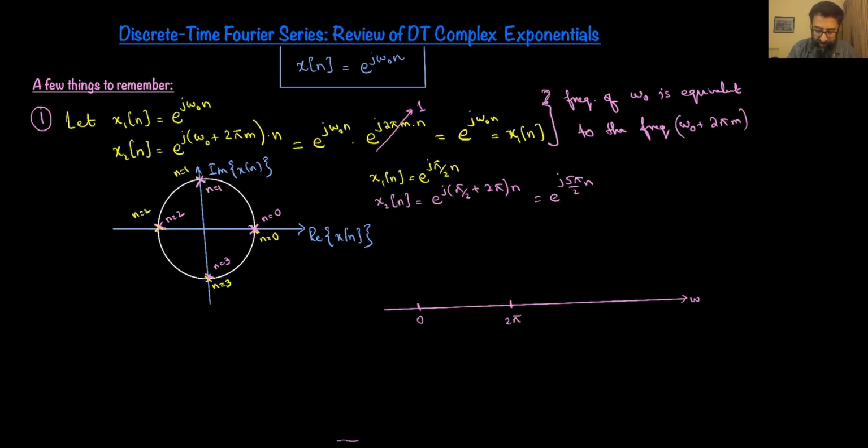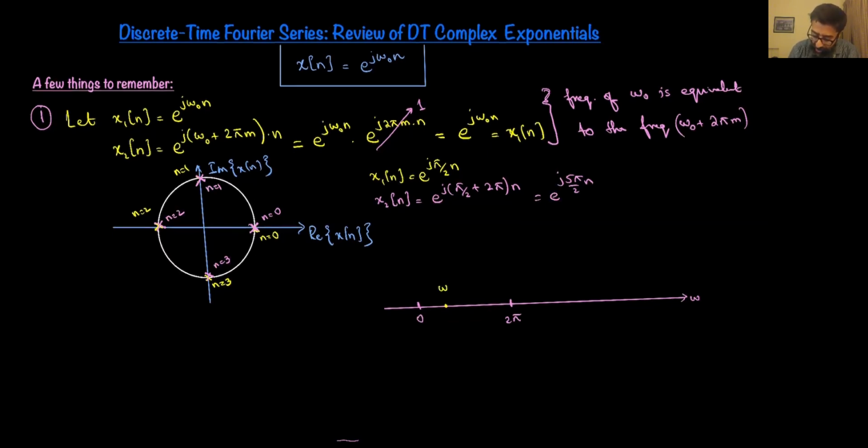And what we just concluded from up above is that if there's a certain frequency which resides, let's say, over here in the interval 0 to 2 pi, and let's say that is omega naught, that omega naught is exactly the same frequency that I would get here, which is omega naught plus 2 pi, and which is exactly the same frequency as I would have over here, which is omega naught plus 4 pi, and so on and so forth.